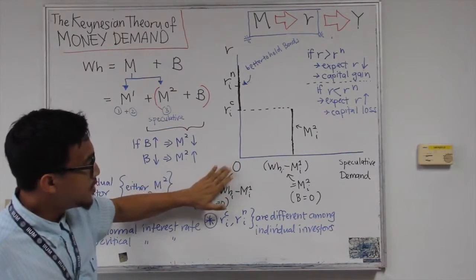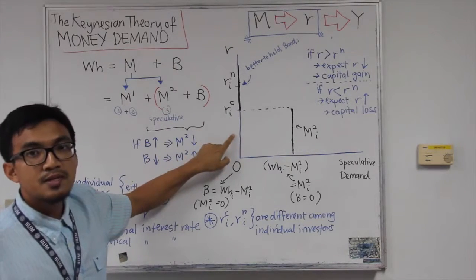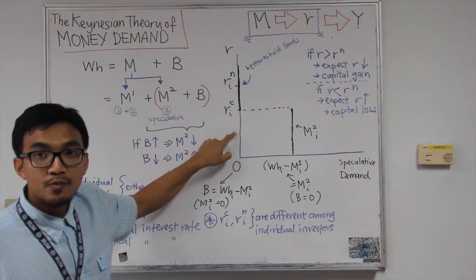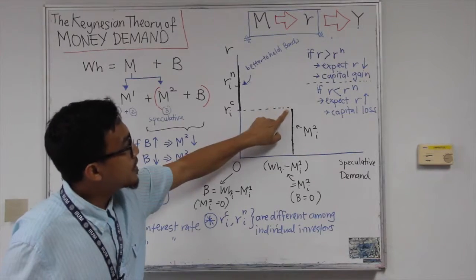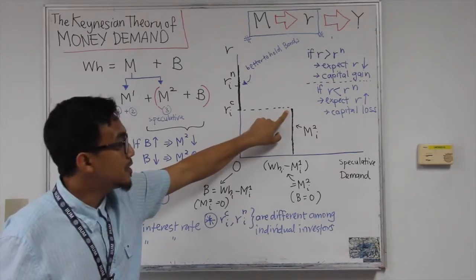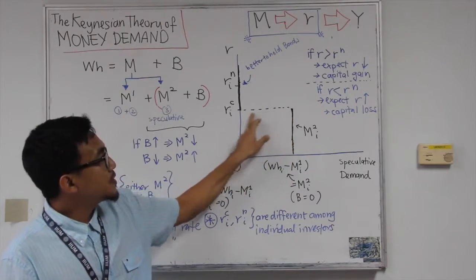So no money is held for speculative reasons, but at any interest rate lower than the critical interest rate, it's no longer profitable to hold bonds. You would rather hold money for speculative reasons, and wait for the right chance to buy bonds then. So here we have two extremes. We have a discontinuous function here.